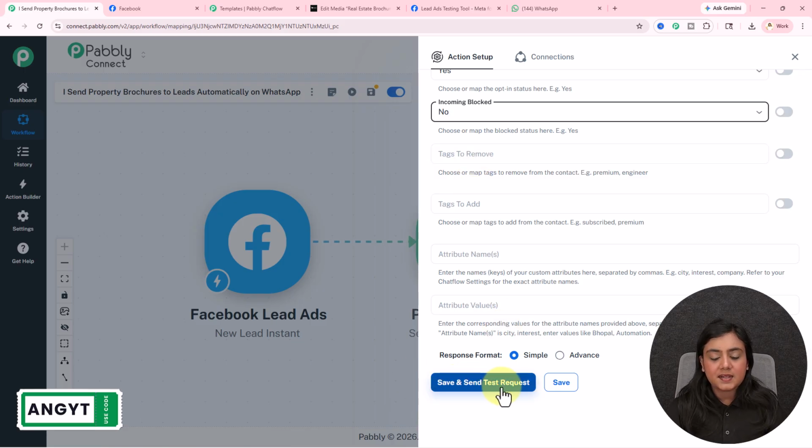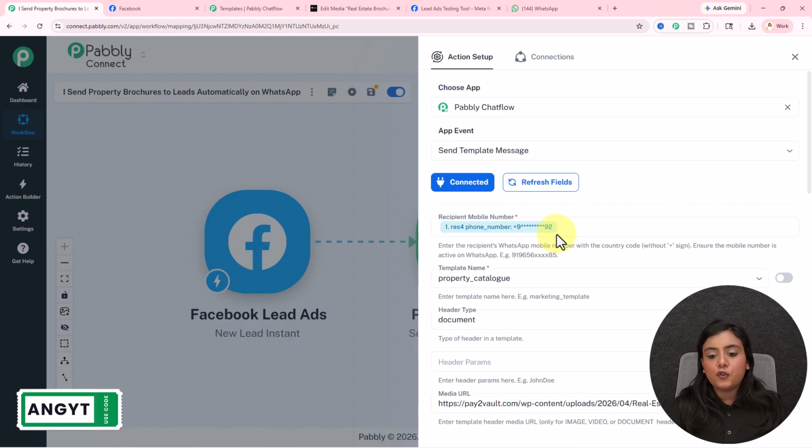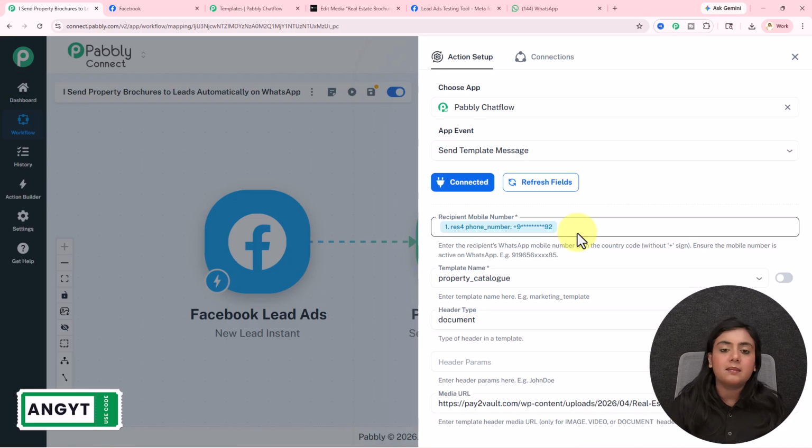Next, it says save and send test request. You have to click on this button after all the steps that are completed. You don't have to change anything now. But I'll show you the phone number that I've entered right here is a dummy phone number. A WhatsApp message cannot be forwarded towards this dummy number right here. You need to map the data. You don't have to enter anything manually. Simply click on the save and send test request button.